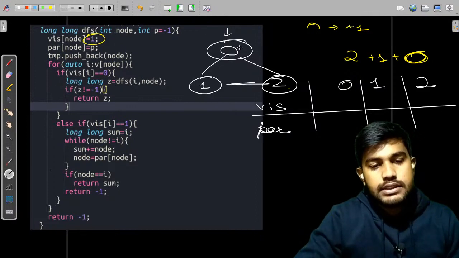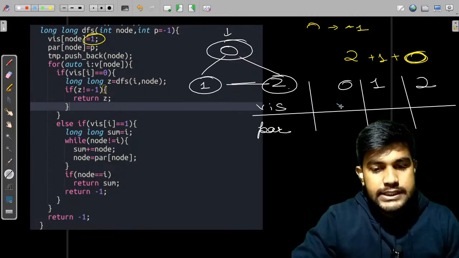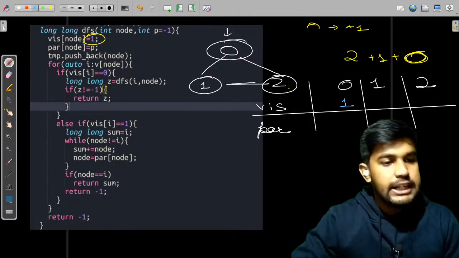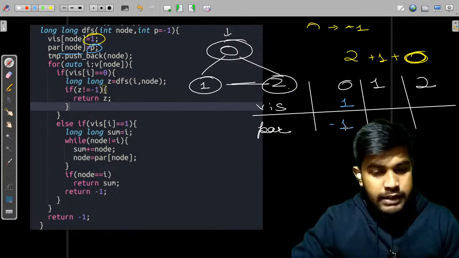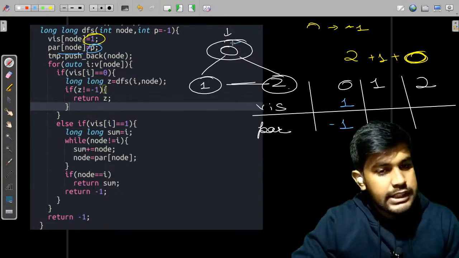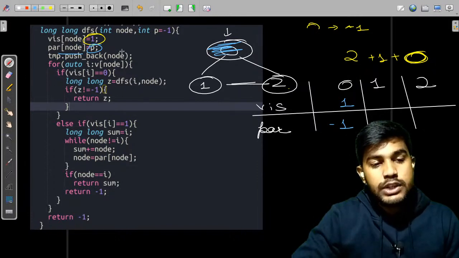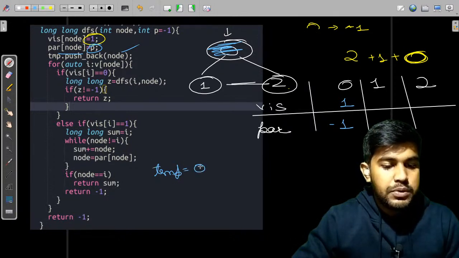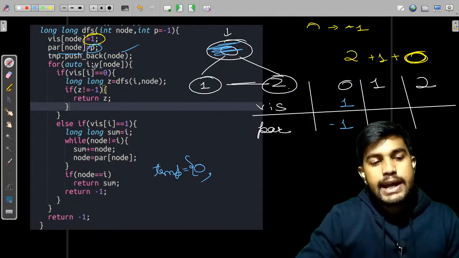Now we are first starting from 0. So 0 is marked as 1 in the visited array. We are just marking it visited. Then the parent of this node is P. So initially its parent would be -1. Now this is visited, so I would just mark this as visited. Then we are inserting that into temp. So now temp has the value 0 inside it. Then let's move forward and find the neighbors of this 0.